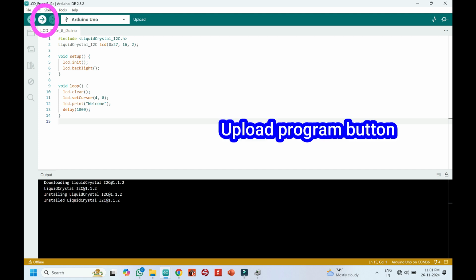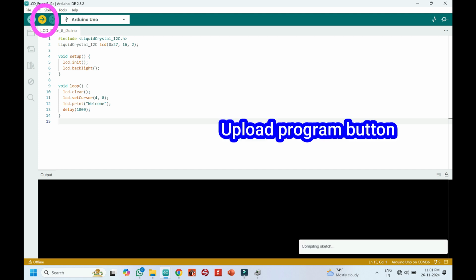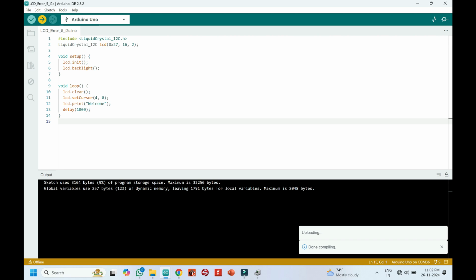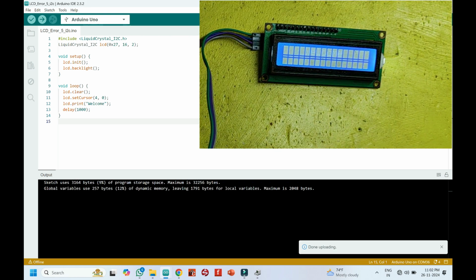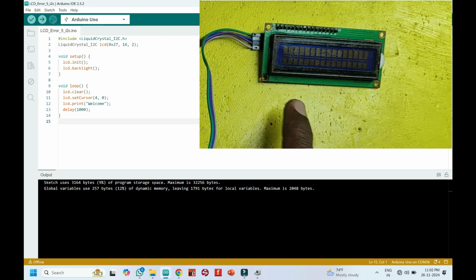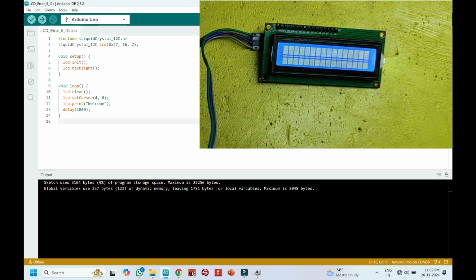Click the Upload button to upload the program to your board. After clicking the Upload button, wait for 2 to 3 seconds for the message to show done uploading. Now your LCD starts to work properly. If not working, check the next error.